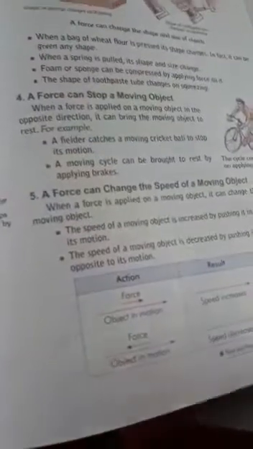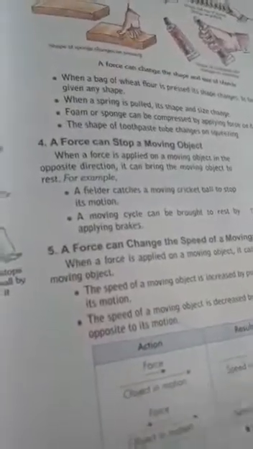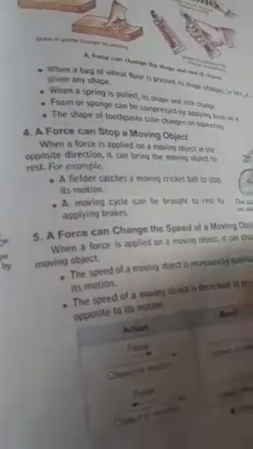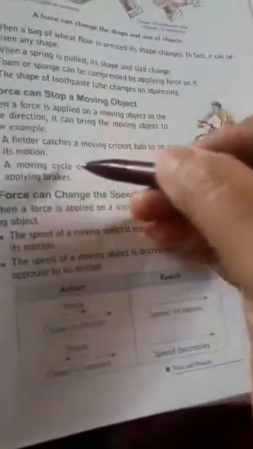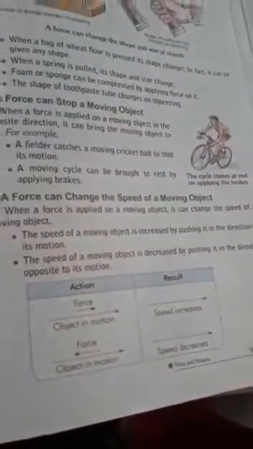A force can stop a moving object. For example, if a ball is coming with a great speed, say a basketball is coming with a great speed, when a player catches that basketball, it stops moving. So that is an example of this. If a fielder catches a cricket ball, that also is an example. If a moving cycle is brought to rest when we are applying the force, that is brakes.